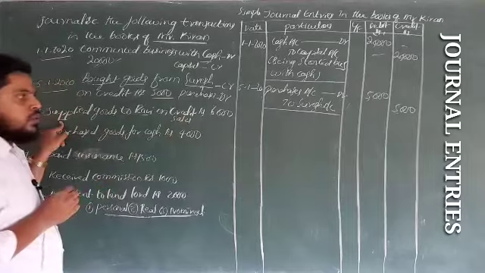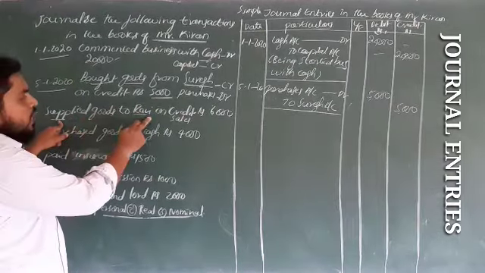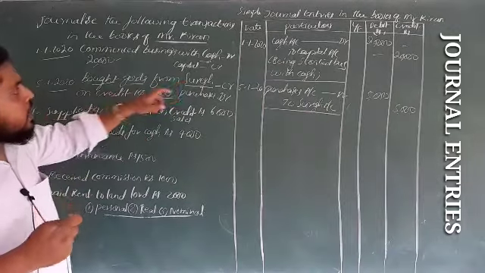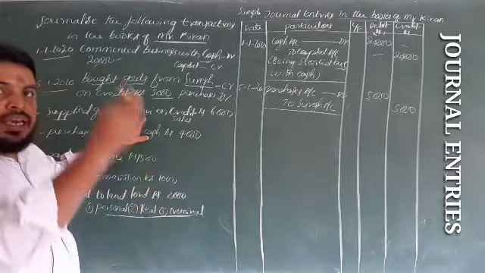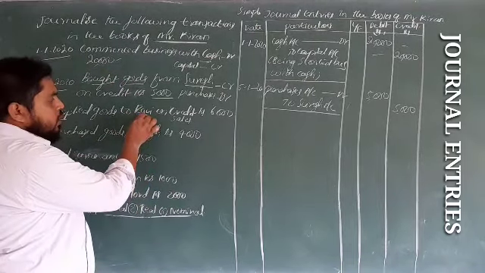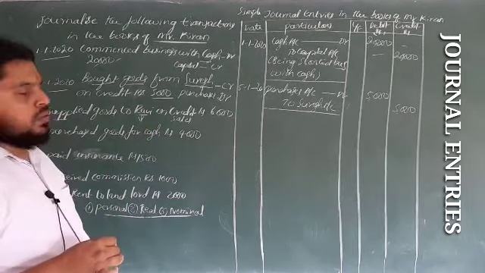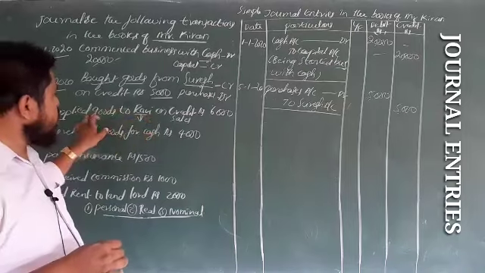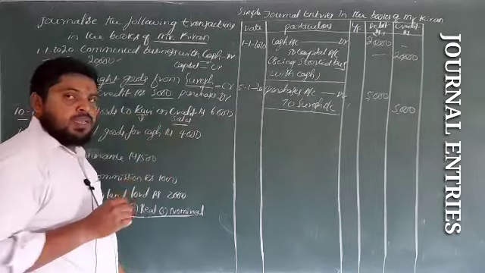Supplied goods to Ravi means Kiran has supplied goods to Ravi. So Ravi is the receiver. Ravi comes under personal account. So in this transaction, two accounts are involved: Ravi and sales.